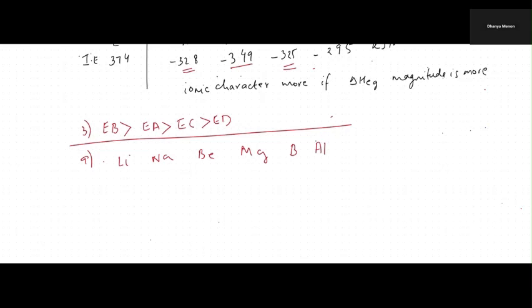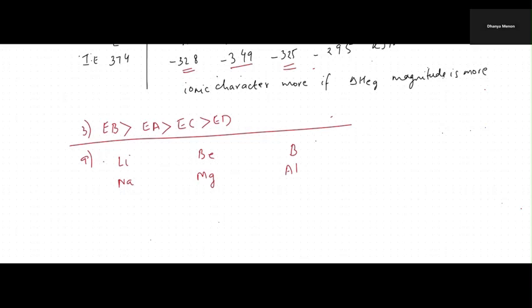You can see lithium, sodium, beryllium, magnesium, boron, and aluminum. They have given two different periods, and at the same time two different groups.